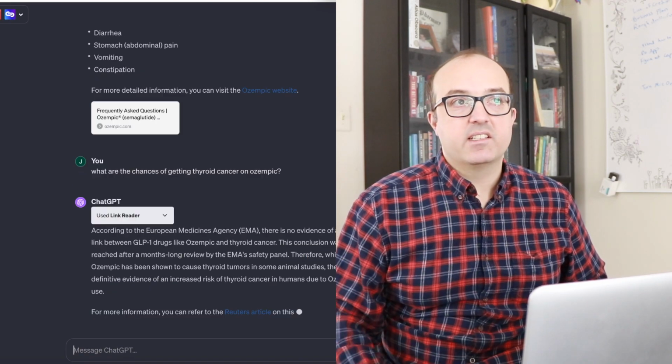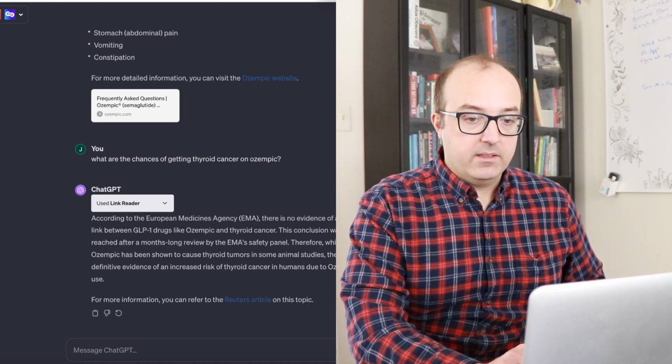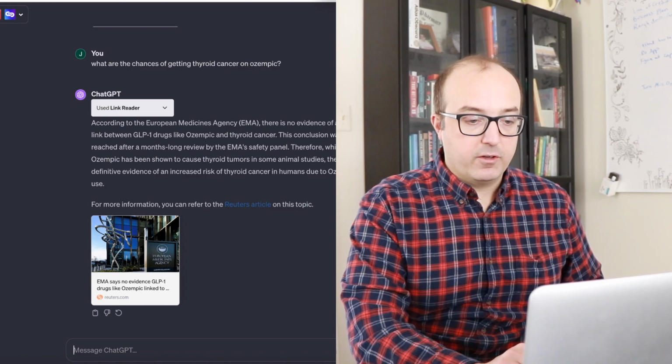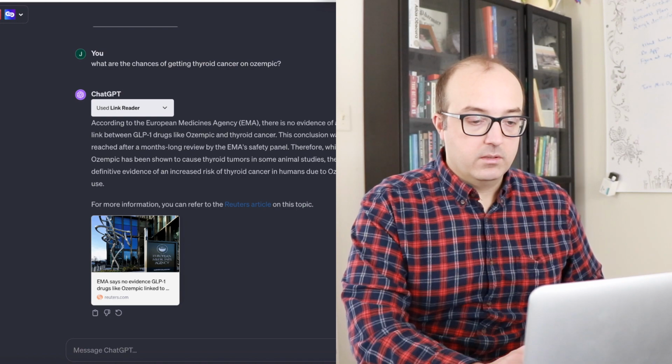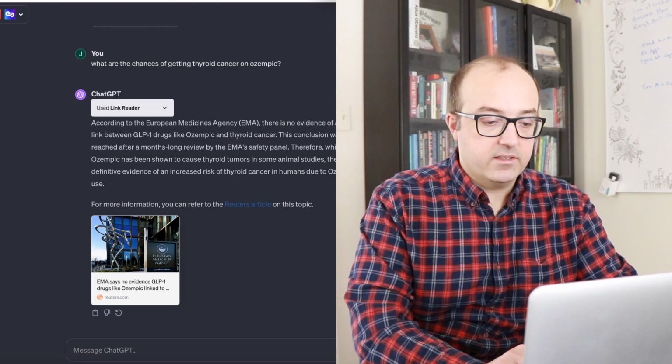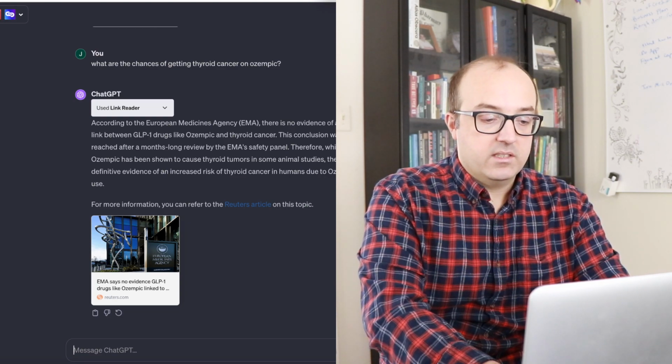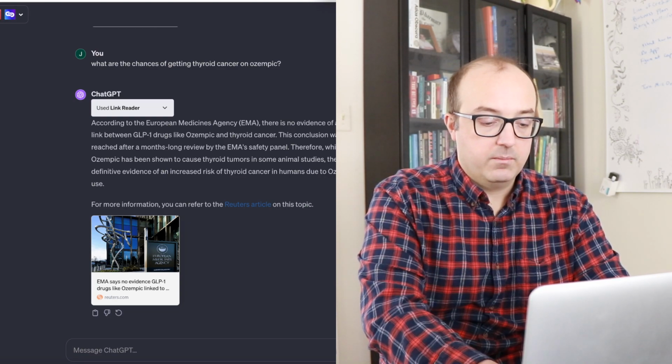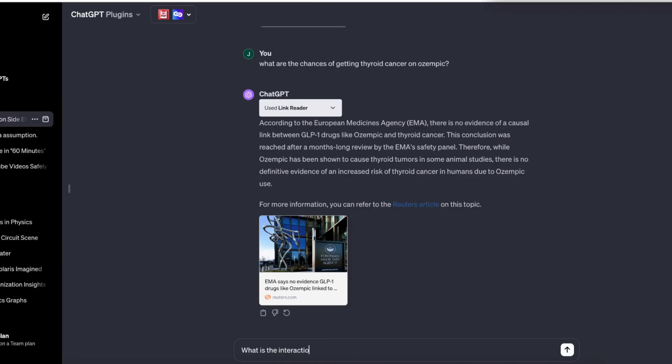a risk-reward analysis. And then I wanted to ask it another question, which is kind of a pharmacist-specific question. At my current job, I work a lot with HIV medicine. So let's ask it, what is the interaction between atorvastatin and Biktarvy? Biktarvy is an HIV drug. Atorvastatin is a statin to lower cholesterol. So let's see if it knows.